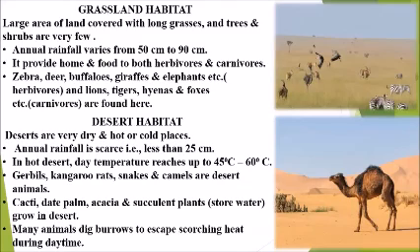Gerbils, kangaroo rats, snakes, camels are desert animals. Cacti, date palm, acacia and succulent plants, the succulent plants which store the water in stem or their leaves, they grow in this desert. Many animals dig burrows to escape scorching heat during the daytime.